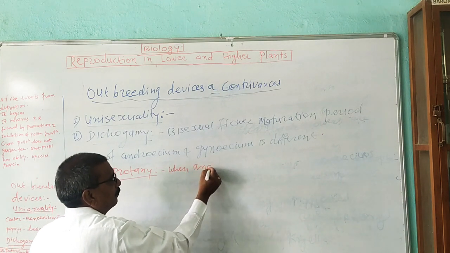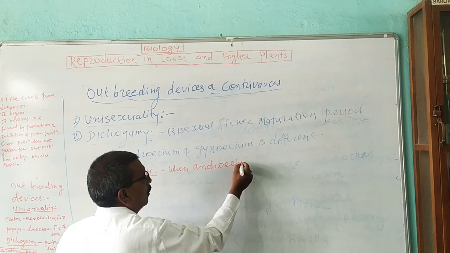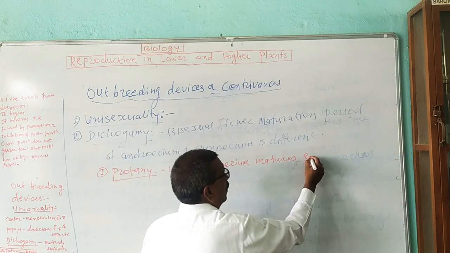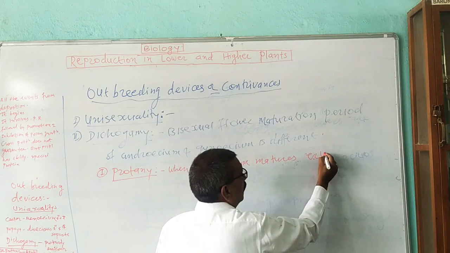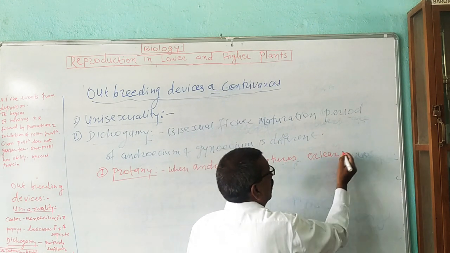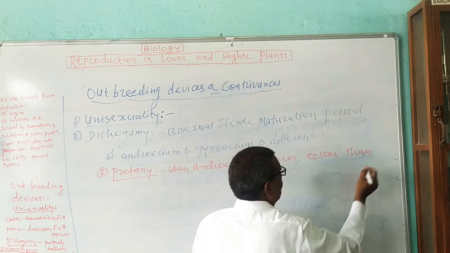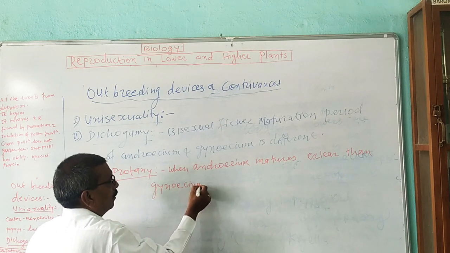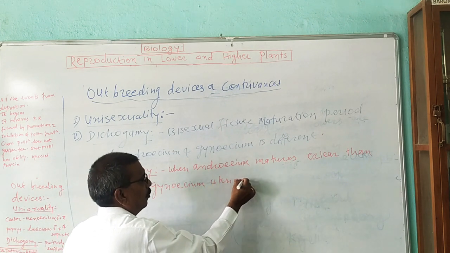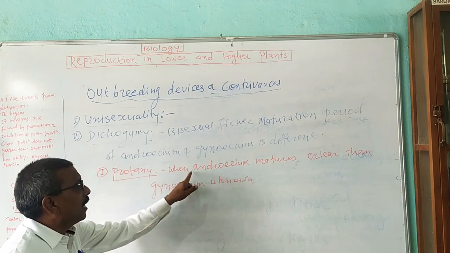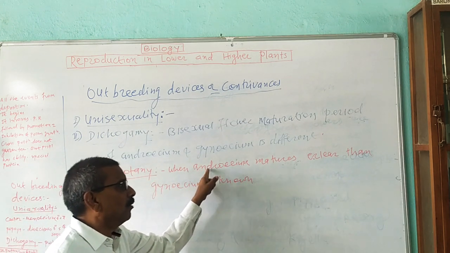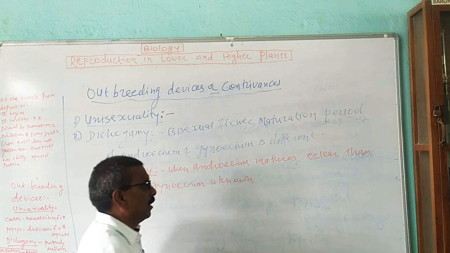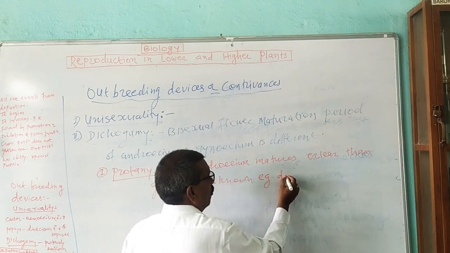When the androecium, that is the male reproductive organ of the flower, matures earlier than the gynoecium, it is known as protandry. For example, the disc florets of sunflower.